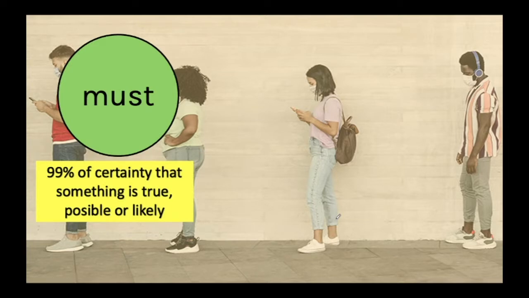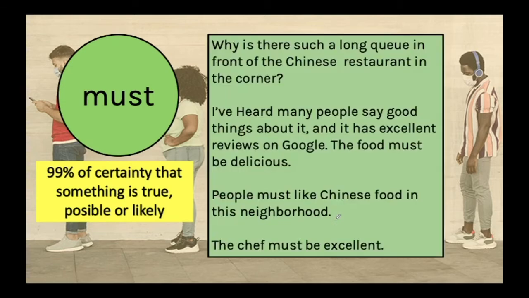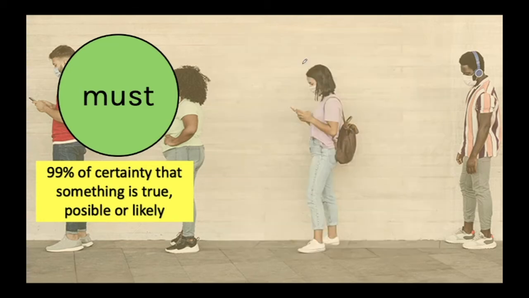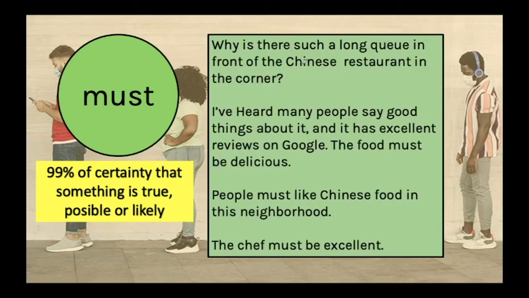Let's use must. We use must when we have 99% certainty that something is true, possible, or likely in situations in the present or the future. For example, I have a question here. Why is there such a long queue in front of the Chinese restaurant in the corner? A queue is what people are doing in the picture. They are making a line.